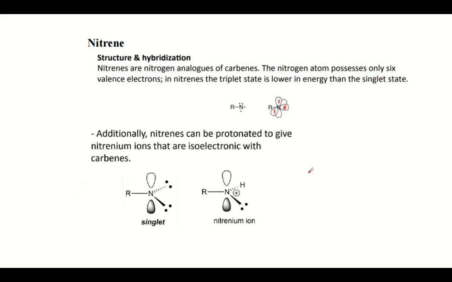And the other intermediate we have already seen, the carbene, is another reactive intermediate. Similar to that is a nitrene. So nitrene is a nitrogen analog of carbene. It also has six valence electrons. There are two types here. One is a singlet type, in which both the electrons are spin paired, and the other is a triplet type, in which the electrons are not spin paired.